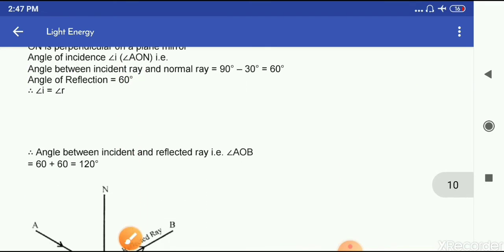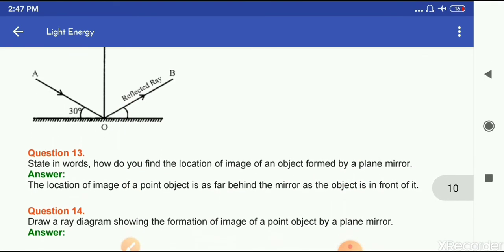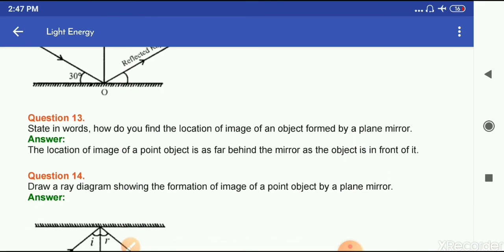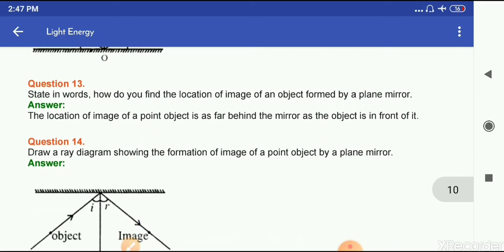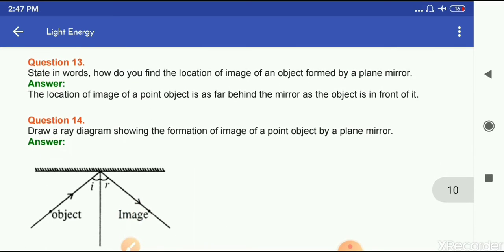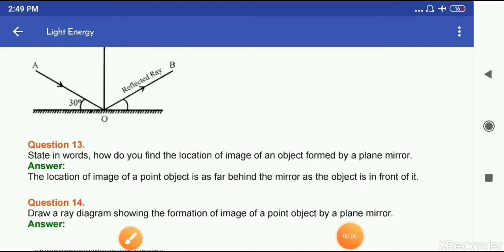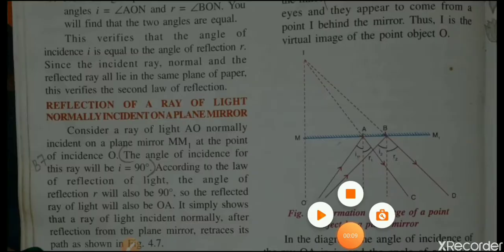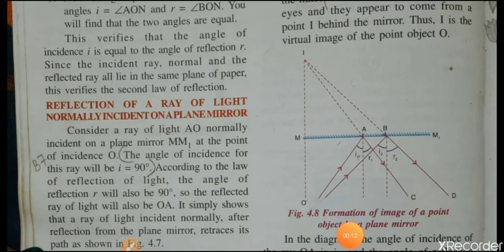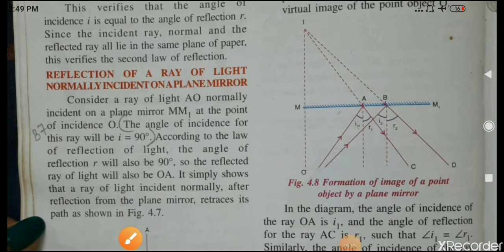Okay, now next one is: state in words how you find the location of the image of an object formed by a plane mirror. So the location of the image of a point object is as far behind the mirror as the object is in front of it. Question number 14. Draw a ray diagram showing the formation of the image of a point object by a plane mirror. So the diagram is this one. Formation of image of a point object by a plane mirror. So you have to make this diagram.